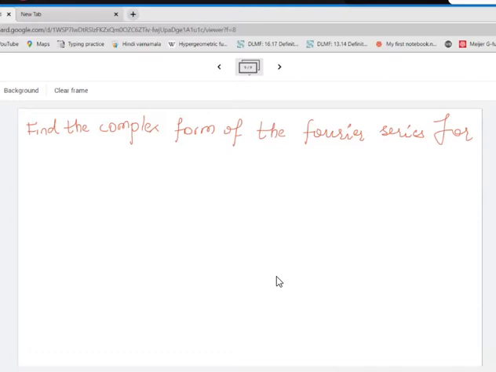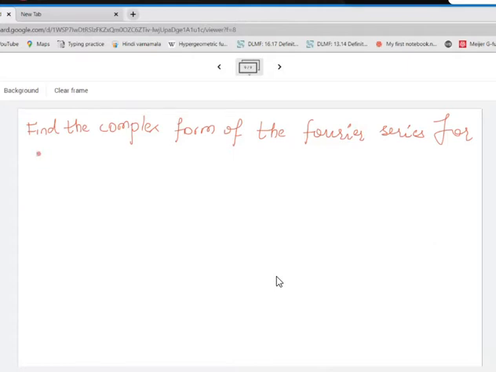The most important function when we talk about this one is e raised to ax. Once you understand that, then everything will be clear. Well, let me do this one.